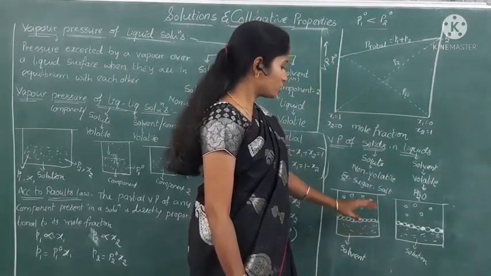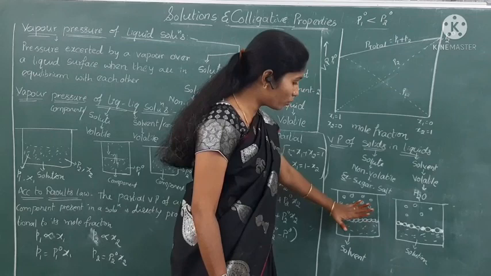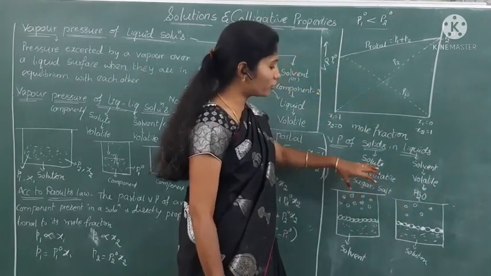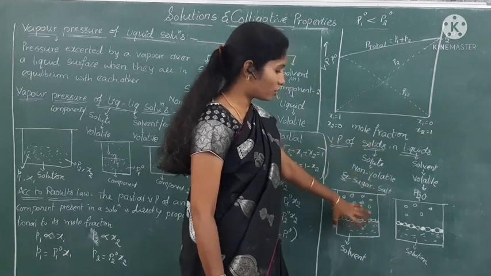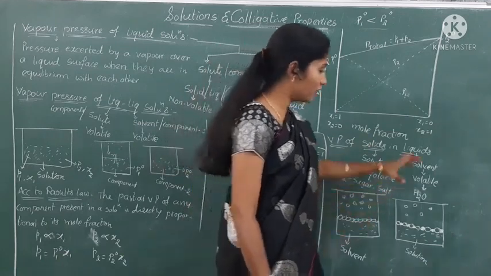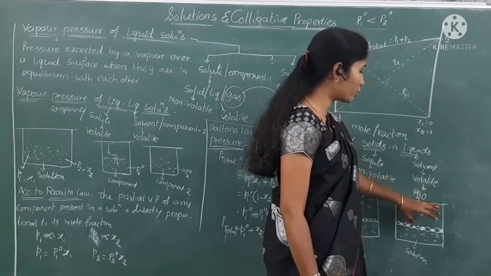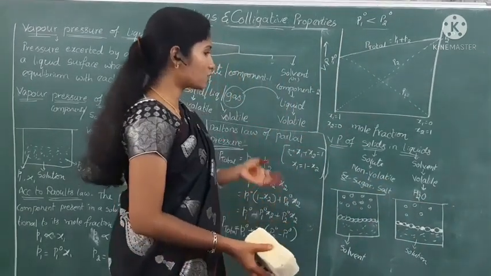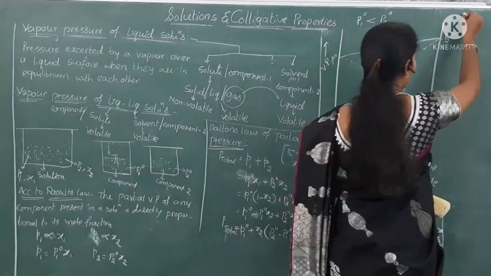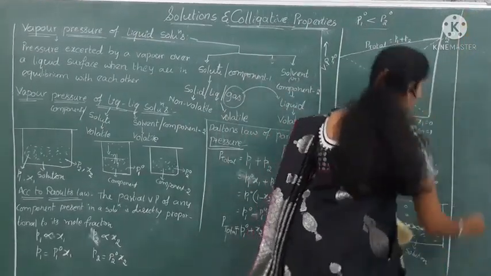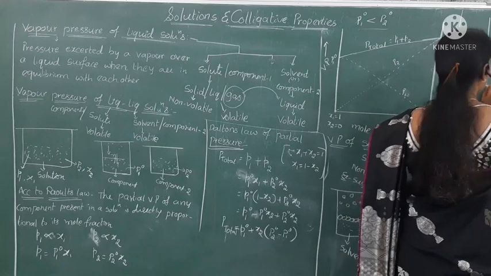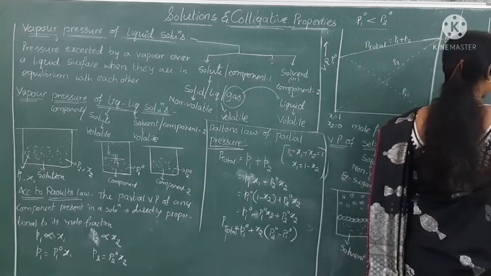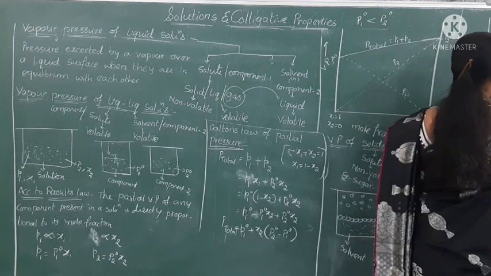So that's why. See here, how many molecules are there? More number of molecules. Here, fewer molecules. So more molecules can show more pressure, or high pressure, on the liquid surface than fewer molecules on the liquid surface. Okay now. Next, whenever we are drawing a graph between these two, here we are taking only one now. So here also we have to draw a graph between mole fraction and vapor pressure.